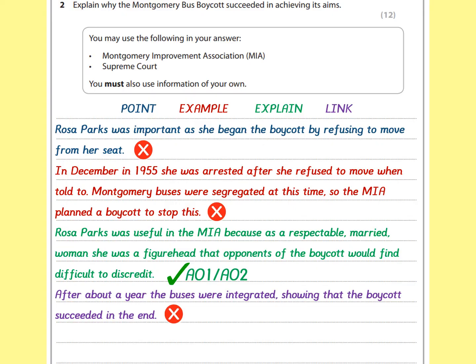Not really. It's just stating what the outcome was. So do be careful with this. An otherwise good-looking paragraph, if not correctly focused on the issue, won't get you as many marks as one that is properly structured and focused on the question. So let's have a look at what I should have done.